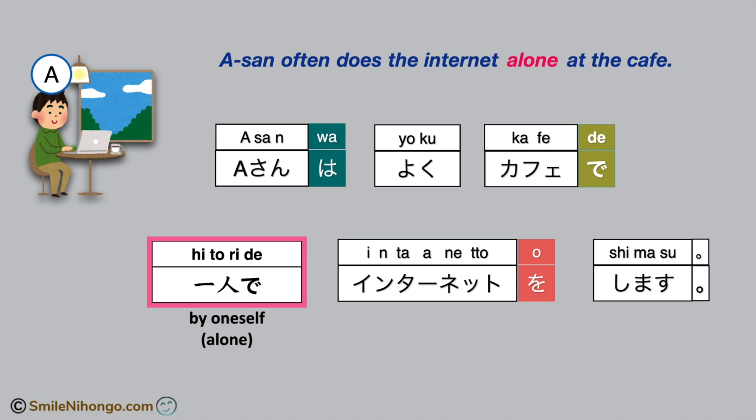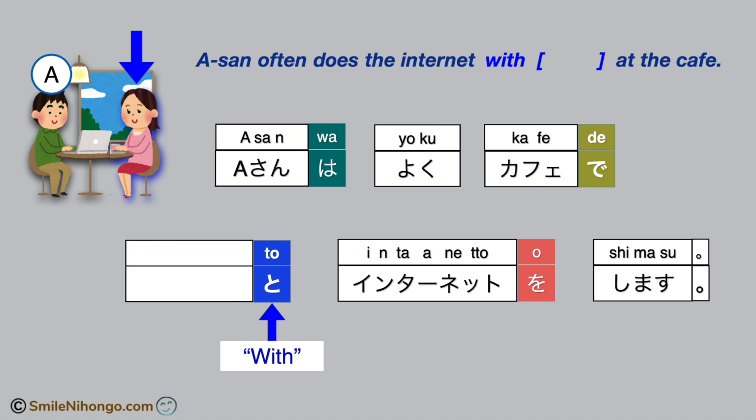Very good. Now you know how to add a new element to your sentence. By the way, the company for the activity doesn't have to be a human, okay? For instance, you can also add an animal like this. A さんはよくカフェで犬とインターネットをします。Your dog may not be the typical company when you do internet surfing, but she or he will be a great company for other activities such as hiking or taking a walk, right? In those cases, you mark 犬 with the particle と to say with my dog.